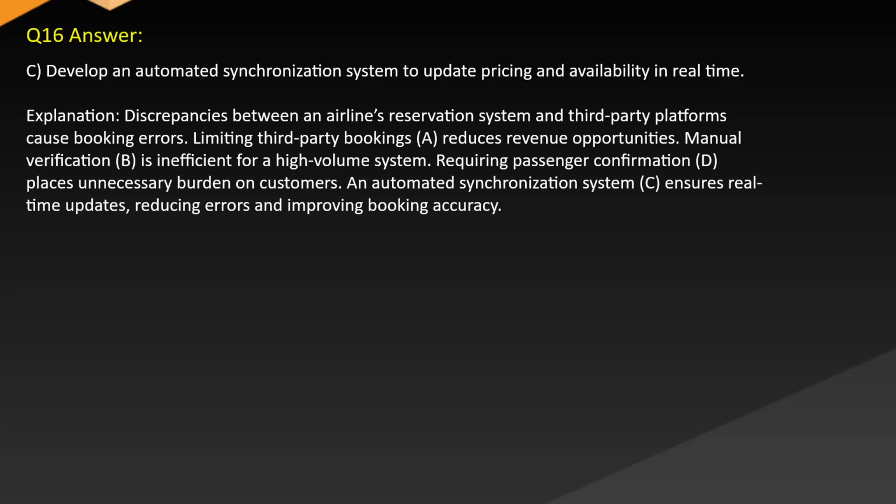Explanation: discrepancies between an airline's reservation system and third-party platforms cause booking errors. Limiting third-party bookings, A, reduces revenue opportunities. Manual verification, B, is inefficient for a high-volume system. Requiring passenger confirmation, D, places unnecessary burden on customers. An automated synchronization system, C, ensures real-time updates, reducing errors and improving booking accuracy.